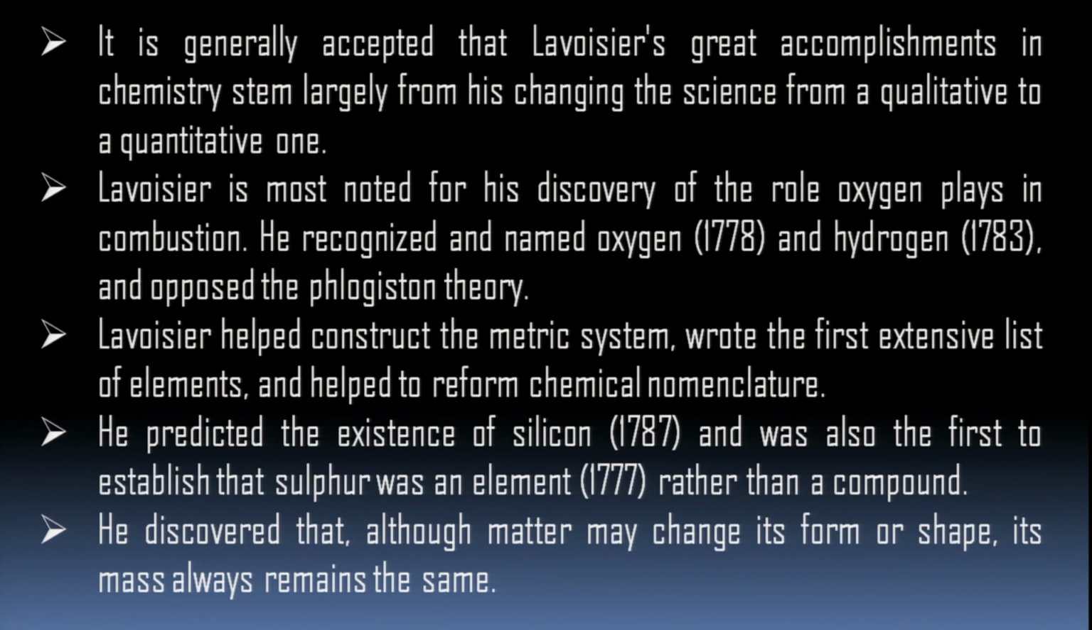Okay. Lavoisier helped construct the metric system, the metric system we do in our mathematics. He wrote the first extensive list of elements and helped to reform chemical nomenclature that is being used today. He predicted the existence of silicon in 1787 and was also the first to establish that sulfur was an element in 1777 rather than a compound. Before this, people used to believe that sulfur was a compound, but Lavoisier said no, it's an element.